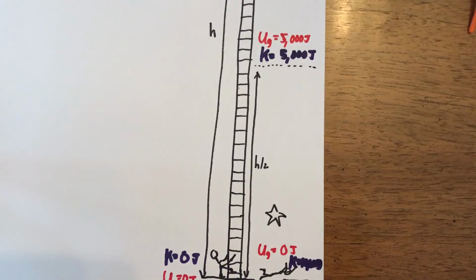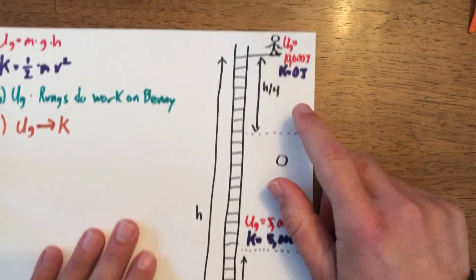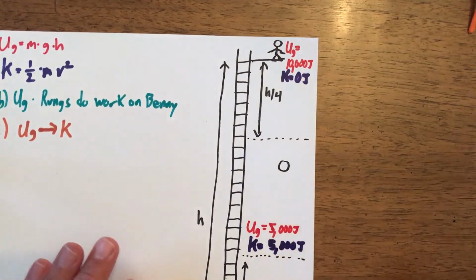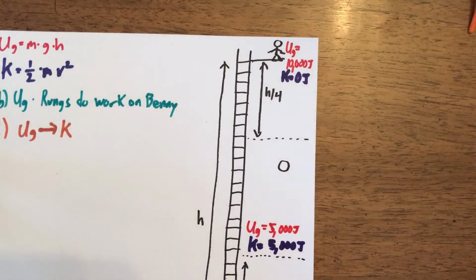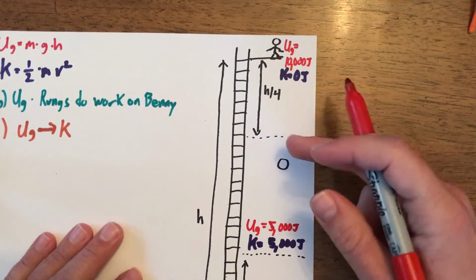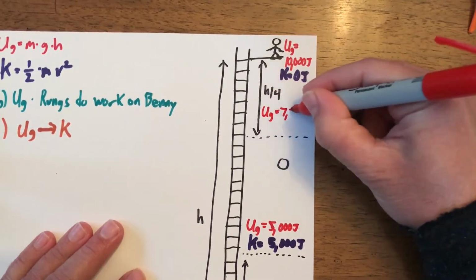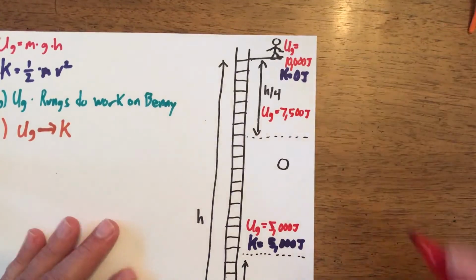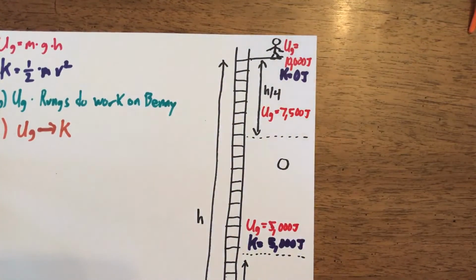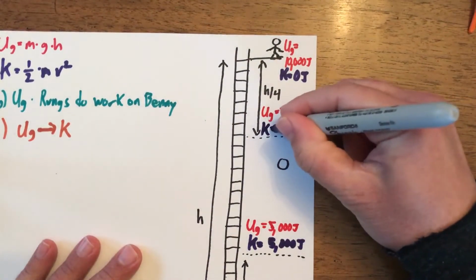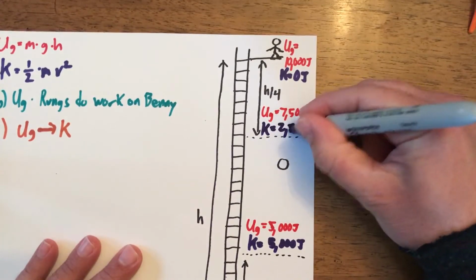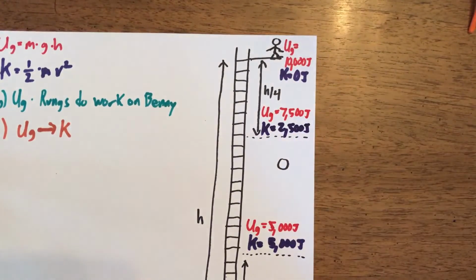So that was C. D says, determine and label the values of Benny's potential and kinetic energy when he's a quarter of the way down, so up here. So another way to look at it is, when he's a quarter of the way down, he's lost a quarter of his potential energy. So rather than 10,000, he'll have 7,500 joules of gravitational potential. And again, to get us back to a total of 10,000, then he's got to have 2,500 joules of kinetic so that we maintain that 10,000.